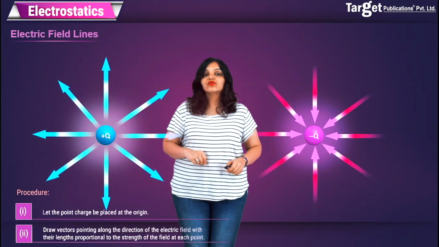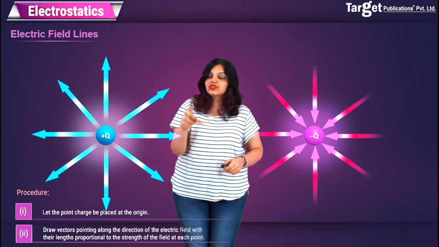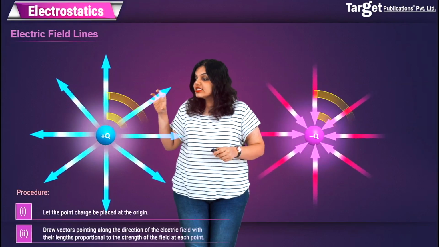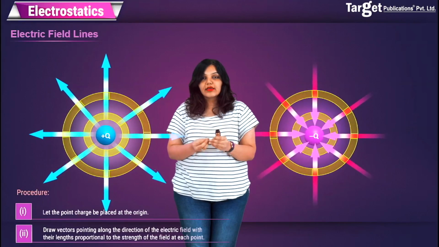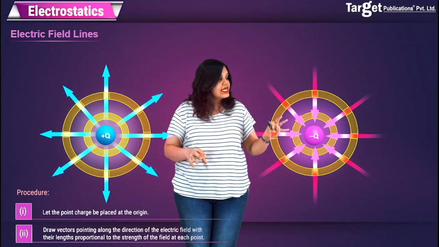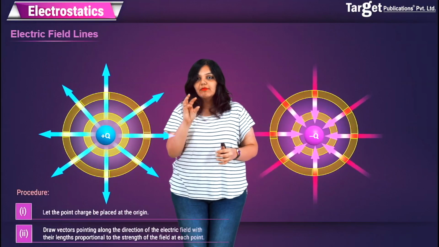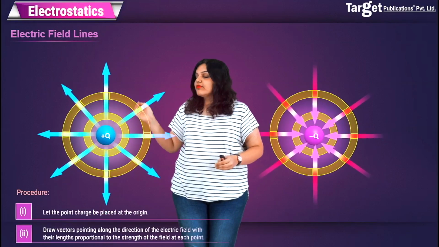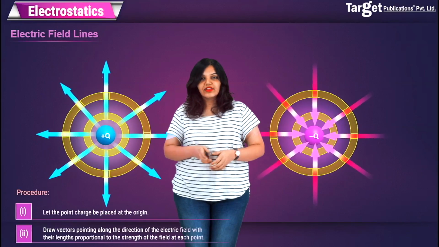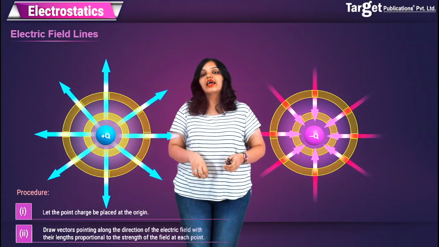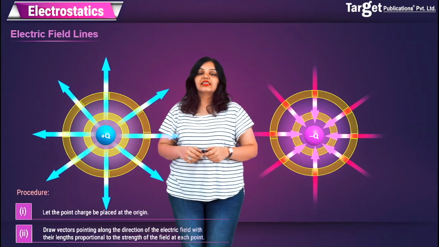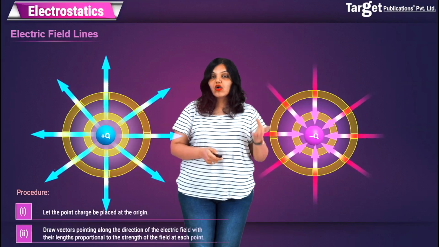But now what you have to see, before we were looking at the lengths to check if it is a strong or weak electric field, now what you have to see is the space between the lines, which is nothing but the density of the lines. You will see that very close to the charge, the lines are densely packed. The space between them is less, whereas as you go away from the charge, the space between them is increasing. So we say that the density of lines in such a type of diagram will tell me the strength of the electric field. So even this diagram can tell me whether the electric field is strong or weak at a particular place.